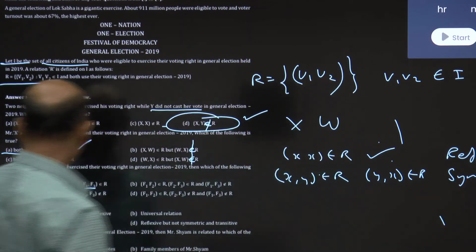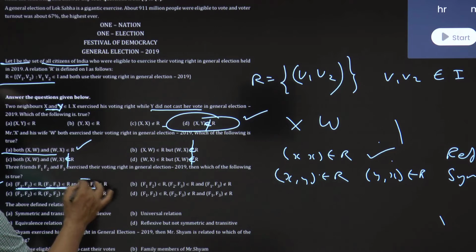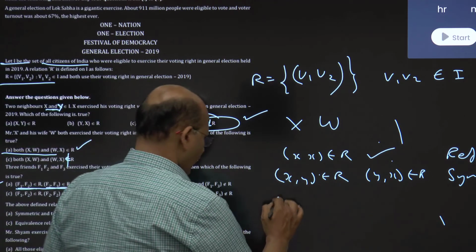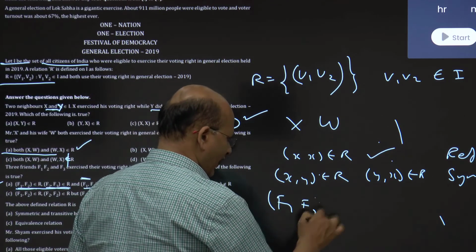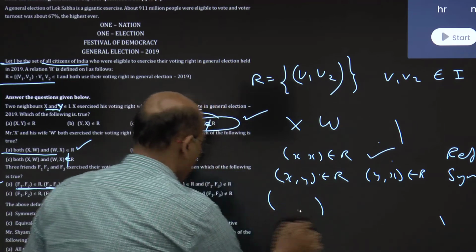Now transitive, this is the case of transitive. F1, F2 and F2, F3 belong to R. So it implies F1, F3 also belongs to R. It's true. Let me take XY so that you understand it.